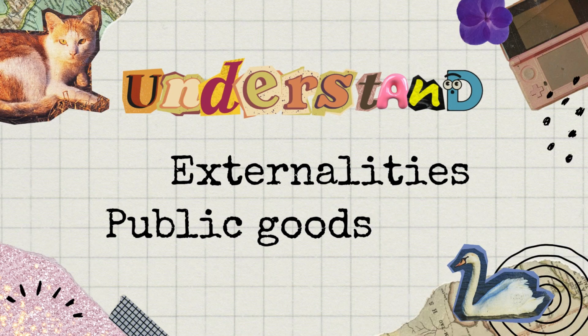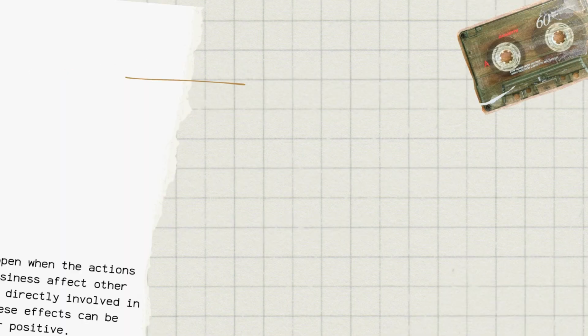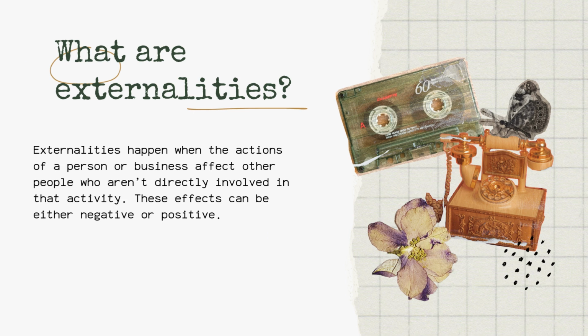Hi everyone, today I'll be talking about two key concepts in economics, externalities and public goods. Let's break them down. So, what are externalities? Externalities happen when the actions of a person or business affect other people who aren't directly involved in that activity. These effects can be either negative or positive.